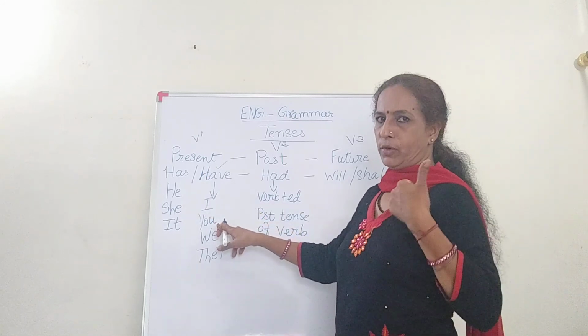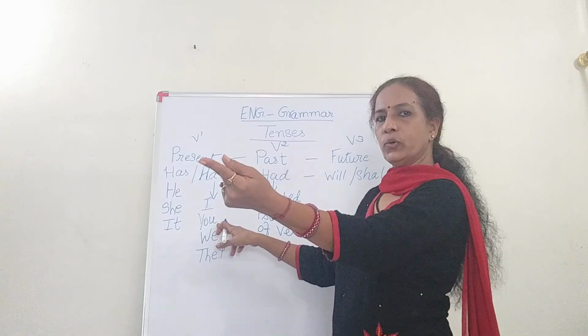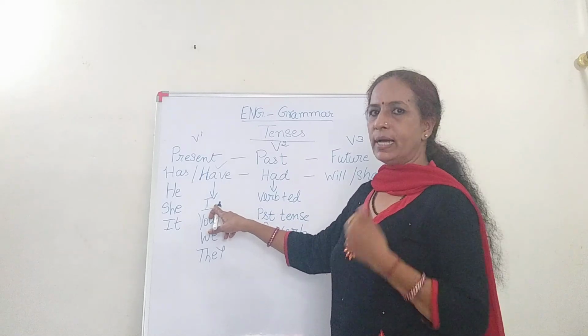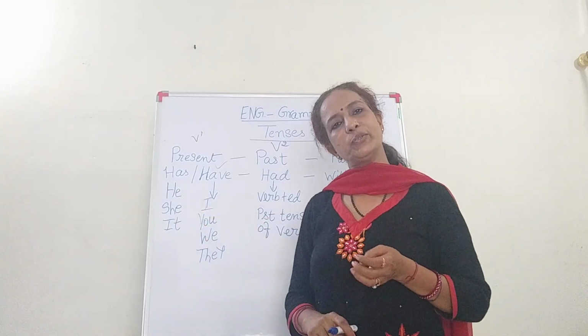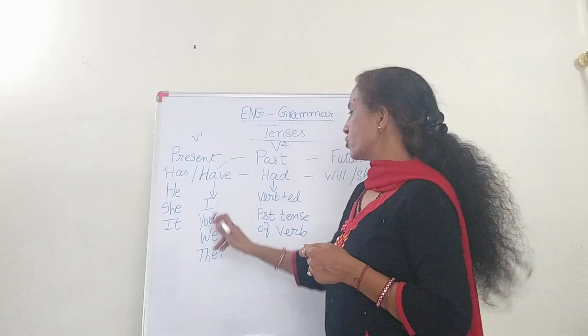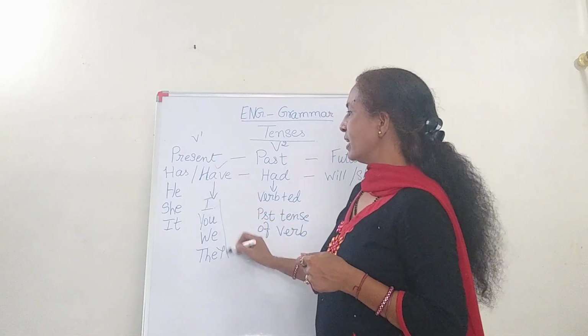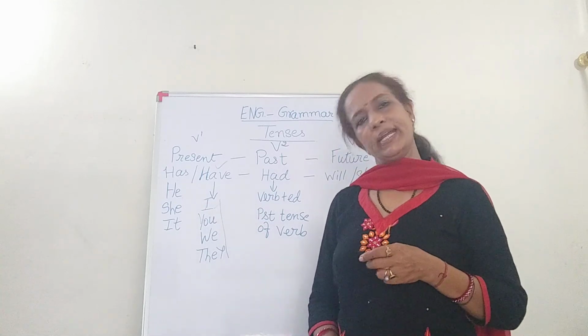You means the singular person, and I of course the singular. And he, she and it are individual third person. I is first person. So with this we use have, and has we use for he, she and it.